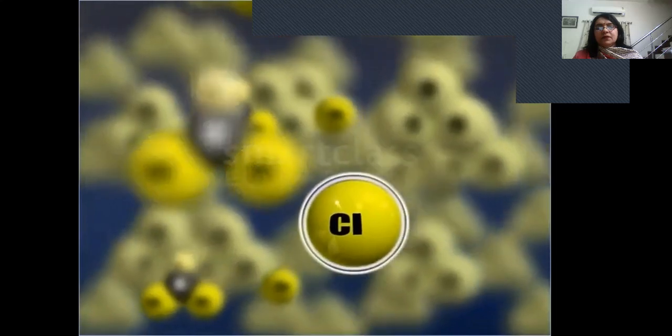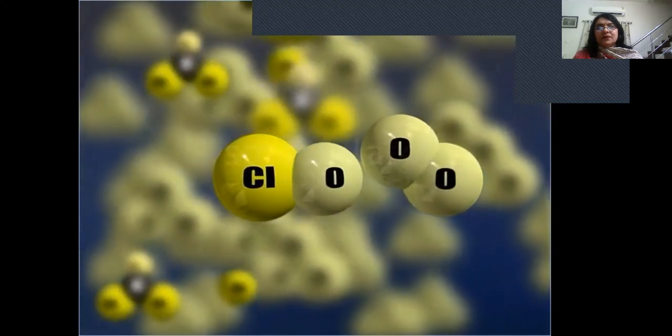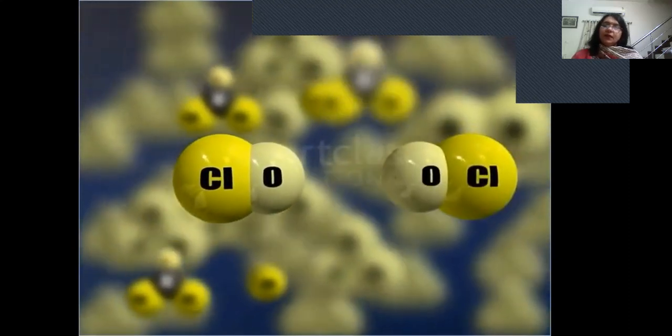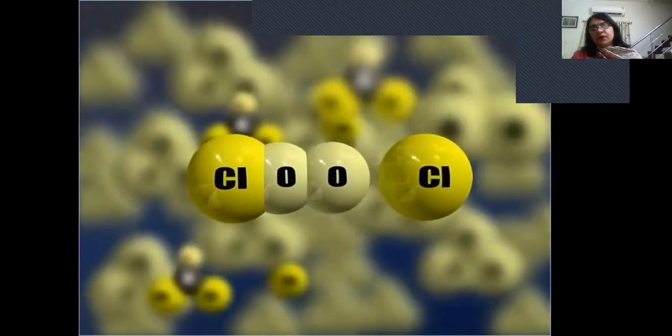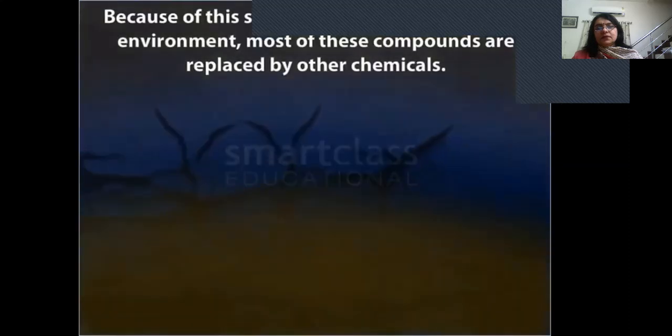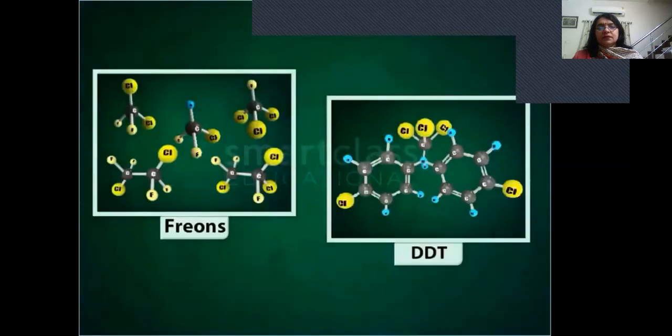This chlorine free radical then initiates chain reactions that transform natural ozone into oxygen. This way, freons can upset the natural ozone balance. Because of the serious impact of freons on the environment, most of these compounds are replaced by other chemicals. Let's now look at DDT.